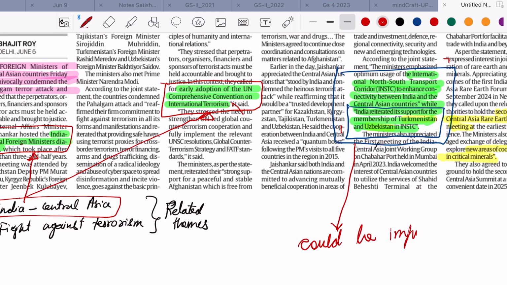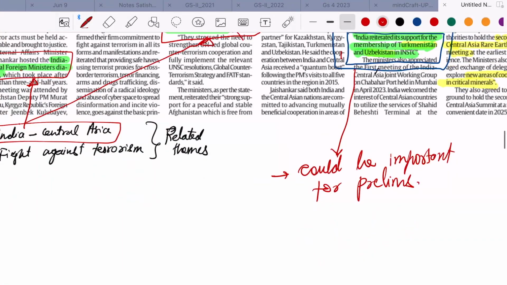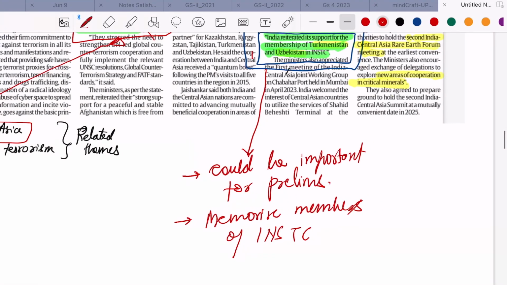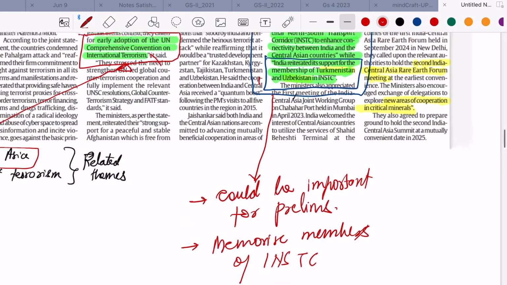There is a mention that membership of Turkmenistan and Uzbekistan is being supported by India. So what you understand is that these are not members. So you can write this down as part of your notes for prelims. You can also remember that with respect to Central Asia, there are two Central Asian countries which are not part of the International North-South Transport Corridor. India is supporting them.